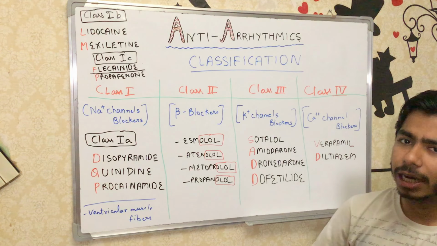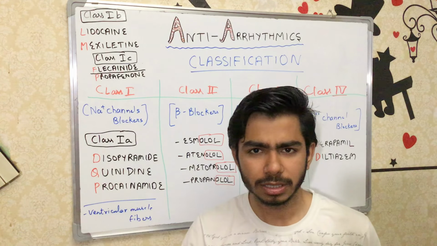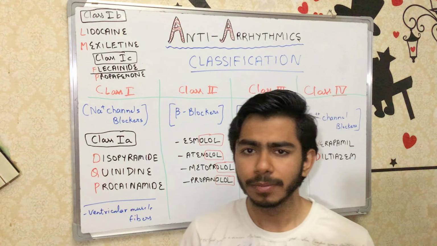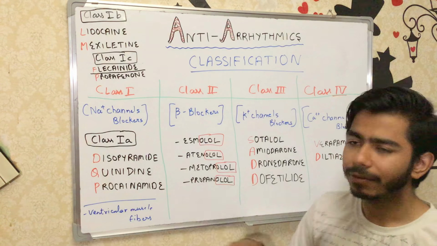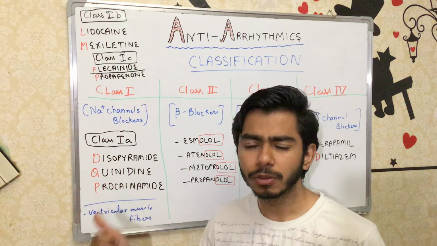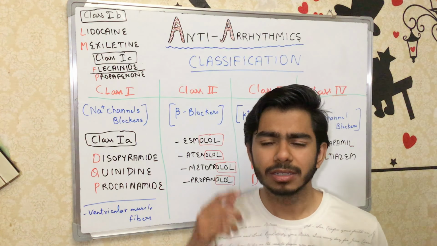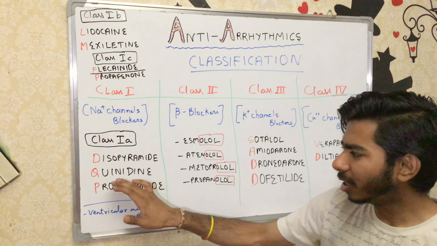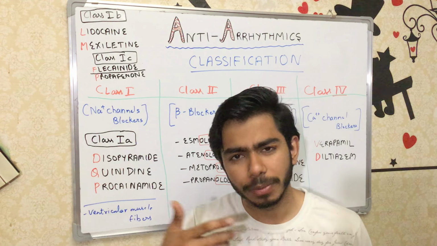Adverse effects: in the class 1A agents, disopyramide has some anticholinergic effects, for example dry eyes, dry mouth, urinary retention, and tachycardia. So those are the anticholinergic effects of disopyramide. For quinidine, we could have side effects like blurred vision, nausea, dizziness, and tinnitus, for example in the ears. So these kinds of adverse effects can be considered under quinidine, okay? And some anticholinergic effects are considered with disopyramide.